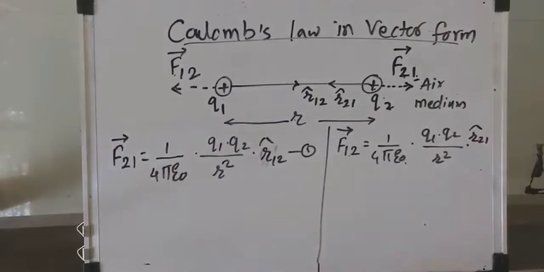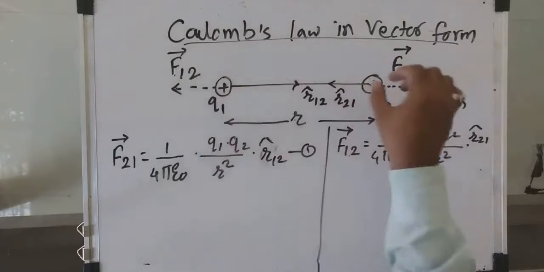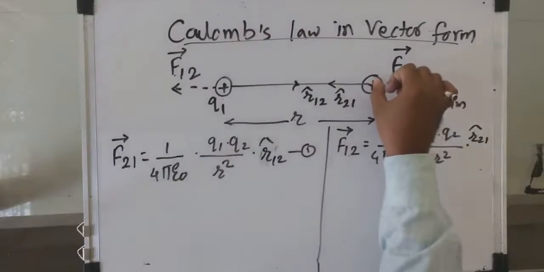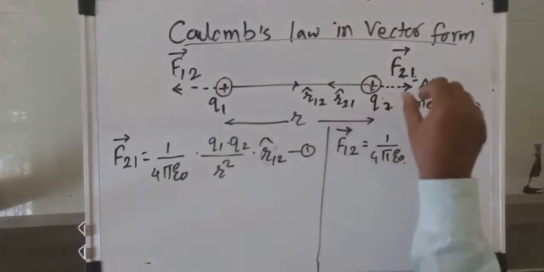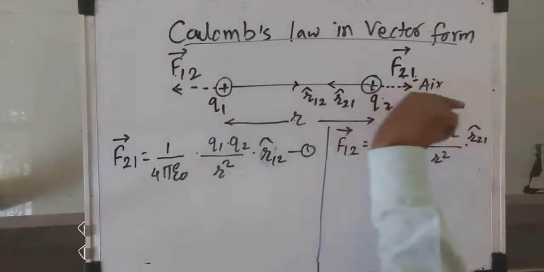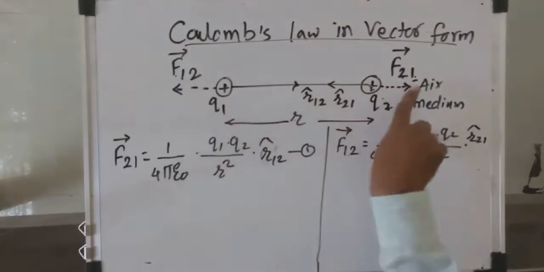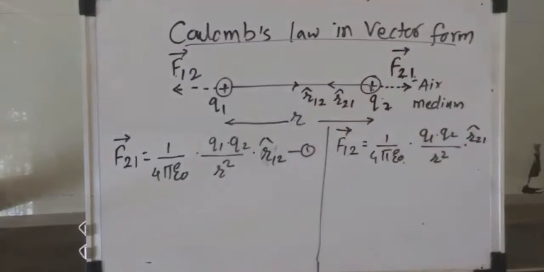It's very simple. Force acting on first due to second, so that means the unit vector must be directed from second to first. Similarly, force acting on second due to first must be from 1 to 2, so the unit vector must be directed from 1 to 2.